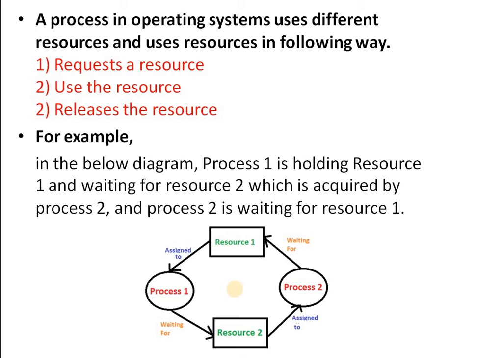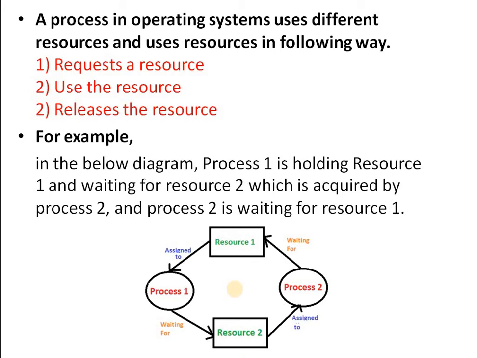If the request is not granted immediately, then the requesting process must wait until it can acquire the resource. For example, a process requires some memory to carry out its task, so it requests the same. Next, it uses the memory to perform its task. And last, it releases the memory.